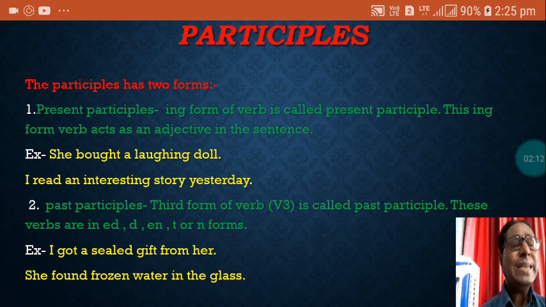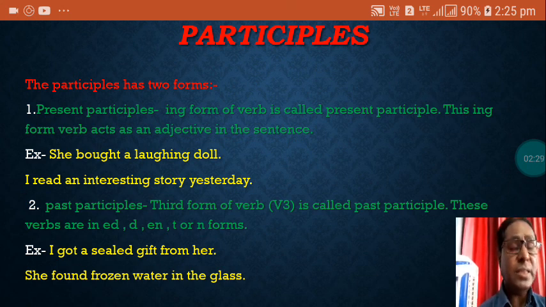I read an interesting story yesterday. What kind of story? Interesting. So interesting is a participle from interest. Interest is a verb, the base form of the verb. In that, ing is added, and so it is a present participle. I read an interesting story. Interesting is acting as an adjective in the sentence.